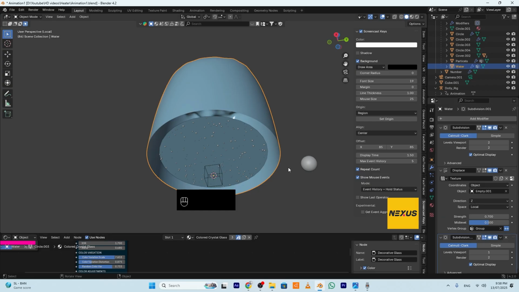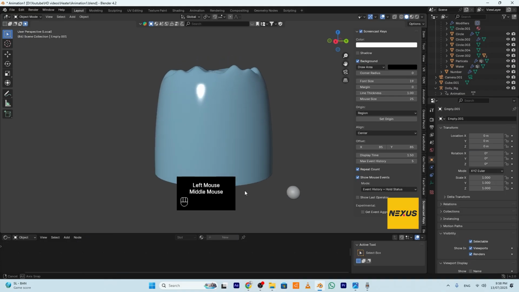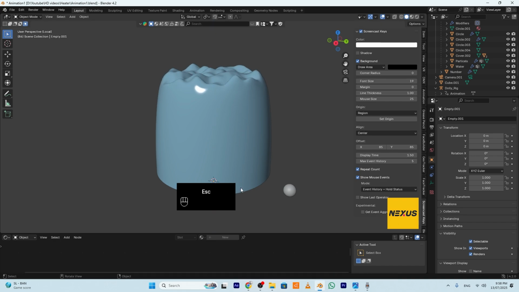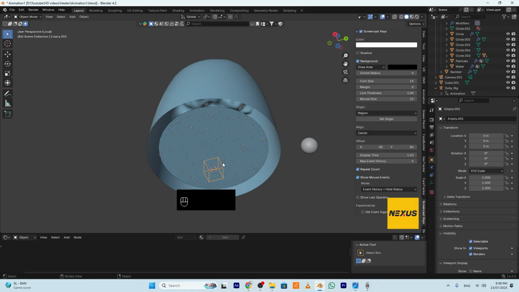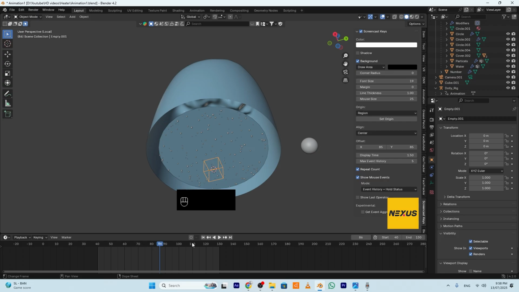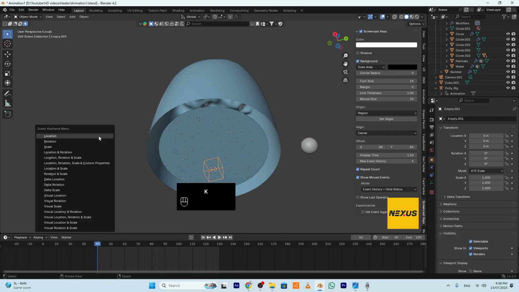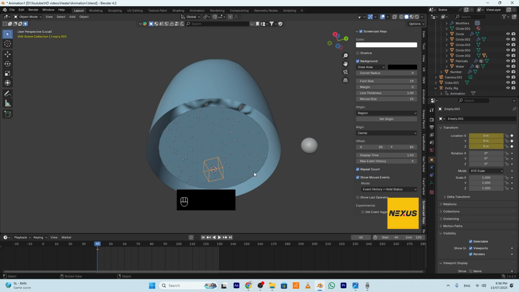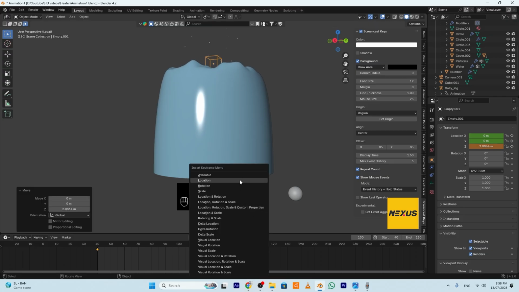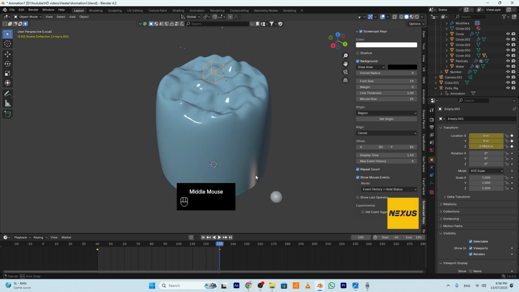If you remember, we put the direction Z. So right now, if I select the empty, I move it along the axis, the water will move. So I have to animate the cube here. Go to timeline, go to 0, press K, and location. Then go to the last frame, move it along the axis like this, and add another keyframe to location.